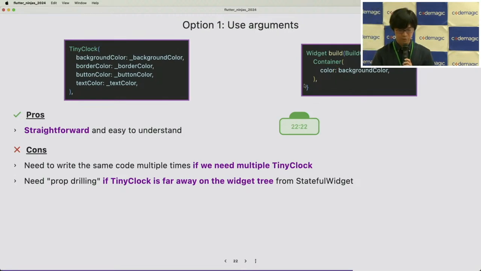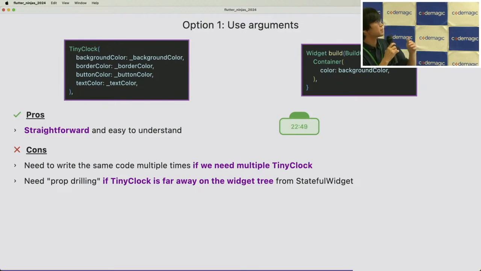This pattern is very straightforward and easy to understand, and everyone would do that. But there are some drawbacks here. We need to write the same code multiple times if we have multiple tiny clocks in the subtree. If we have 3 tiny clocks on the UI, we have to pass the same.